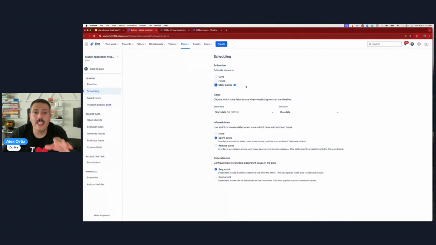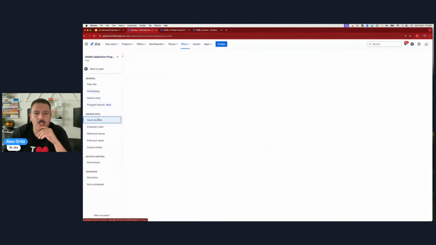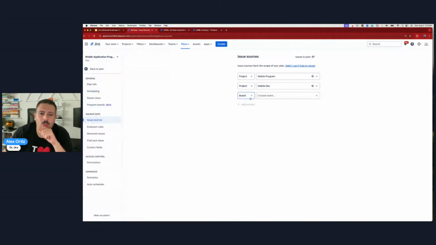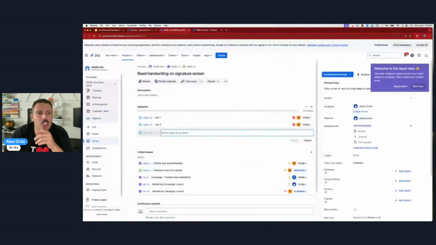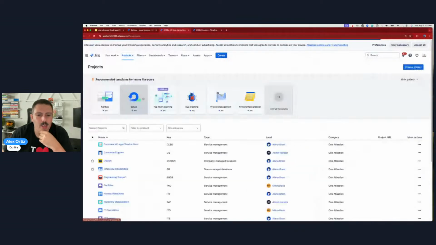So that's another thing that you should change if you're using story points. Issue sources. I skipped over this, and I'm realizing that this is very, very important. Check this out, folks. Check this out.